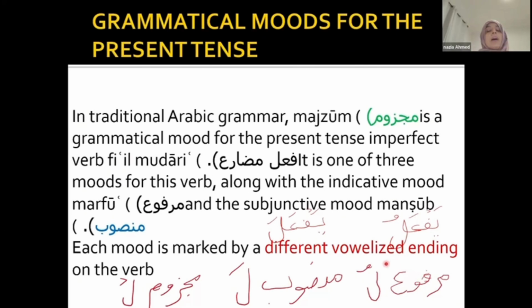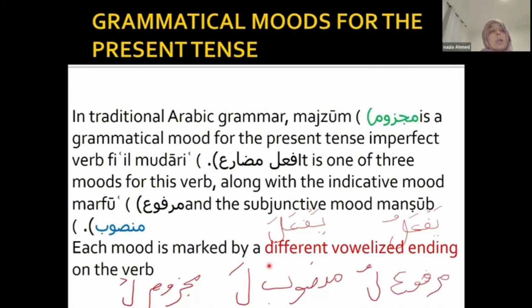But you're going to come across yaf'ala, where lam has got fatha on it, zabar on it. If you come across this type of mood, then it is madare mansoob mood. Why? Because there are certain letters, certain haruf, that come before madare, and because of the effect of those haruf, this madare will change into mansoob.